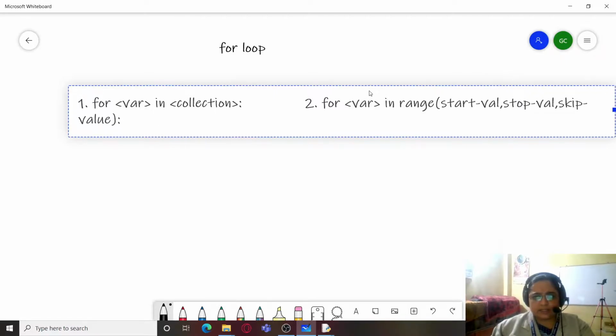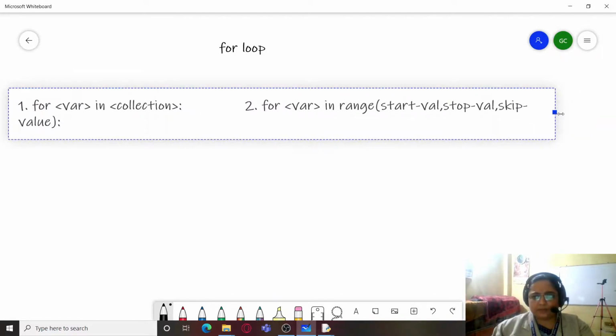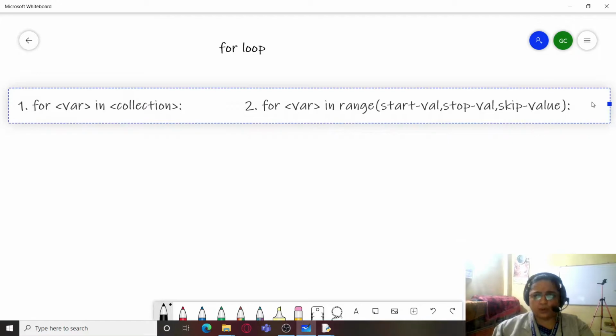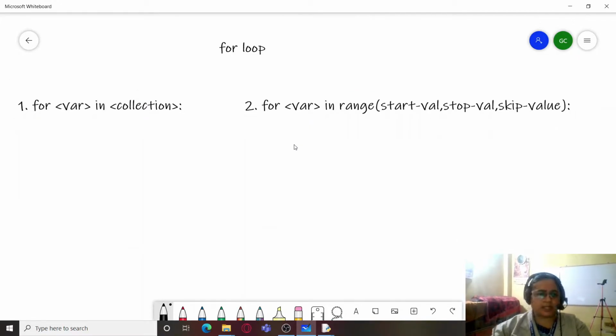You can see very well that we have two different variants of for loops. The first variant is where we have to access certain things which are in a collection. If we want to access individual elements in a collection like a list, tuple or set, we will use this variant.